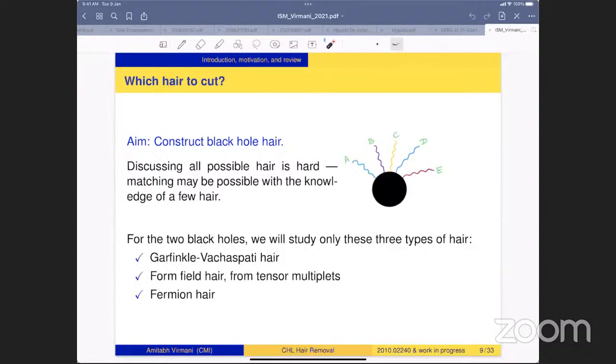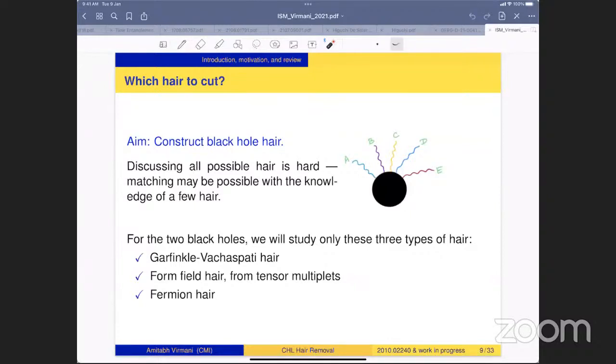Matching of the microscopic indices of 4D and 5D black holes may be possible with the knowledge of a few hair. And this is the attitude that we will take. For the two black holes, we will study only three types of hair. And we will see that once we take into account this hair, we will be able to explain the difference between the 4D and 5D microscopic indices.